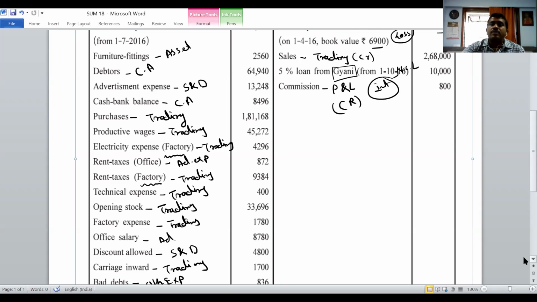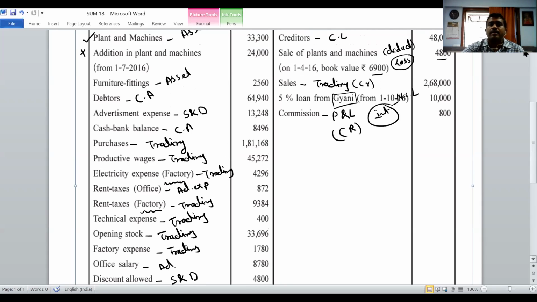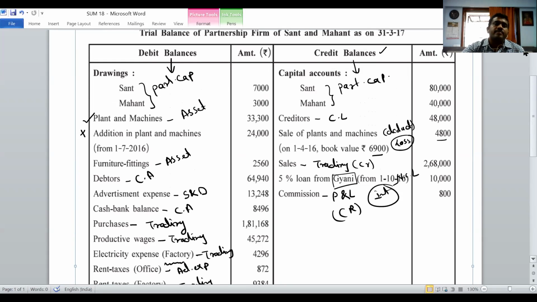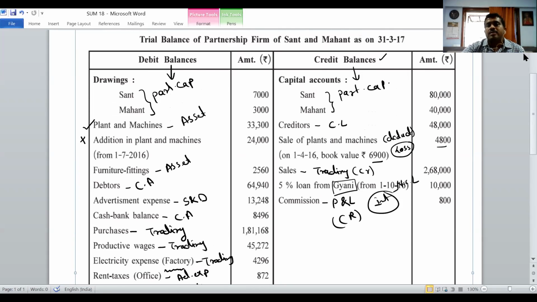Then comes the commission given on the credit side. Write down in profit and loss credit side, by commission, outer column 800. Now comes the debit. Go to the partners' capital debit side: Sant 7,000, Mahant 3,000.